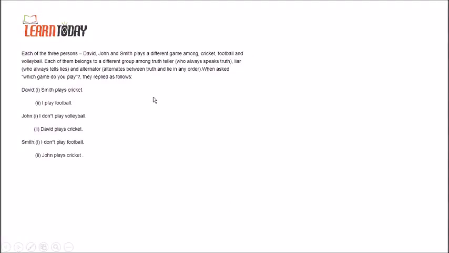Hello everyone. So this is one of the basic questions based on binary logic. For such types of questions there are generally two methods. The first one is the trigger sentence: you have to find out the trigger sentence.